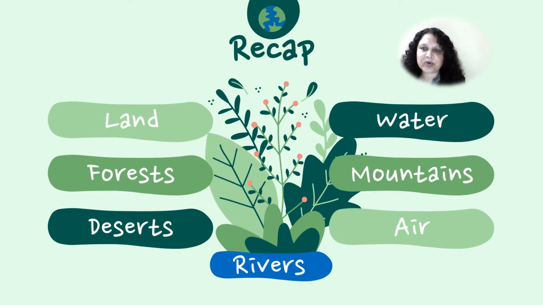Now let us do a recap. The land looks different in different places. Some part of the land is flat and some part of it is hilly. Forest is a place for wild animals. It's home to wild animals. Desert.